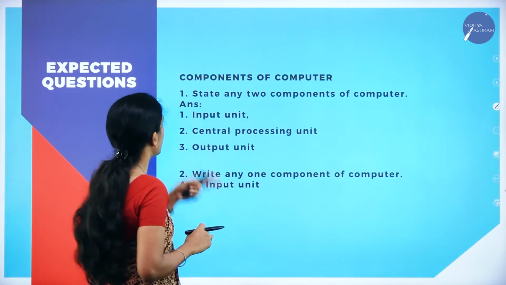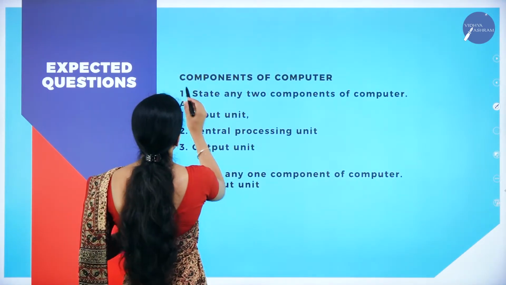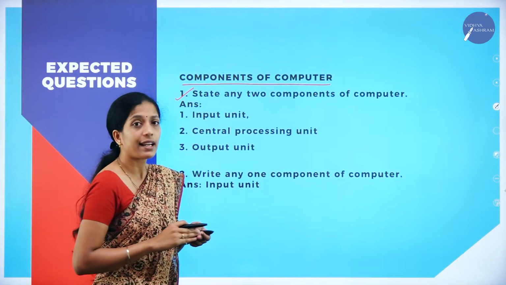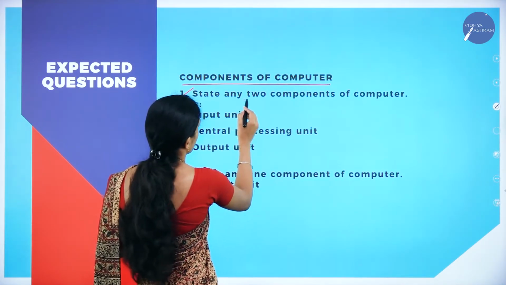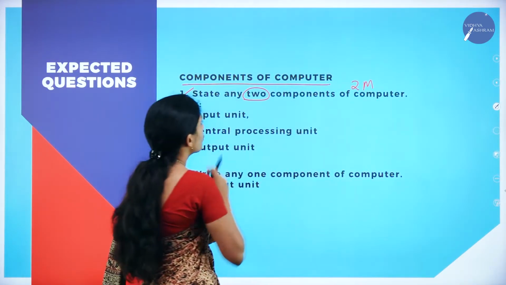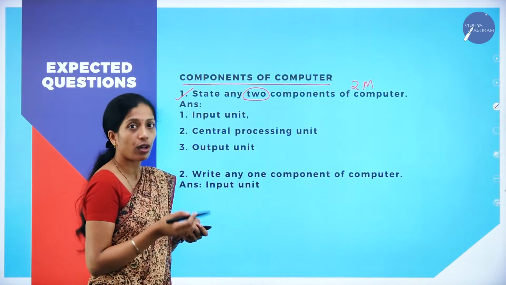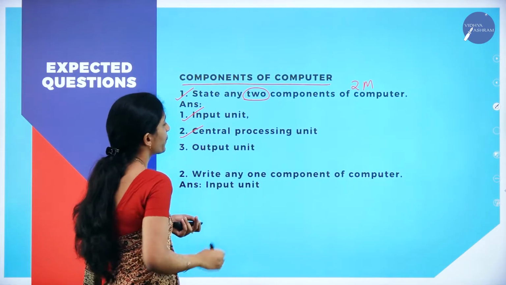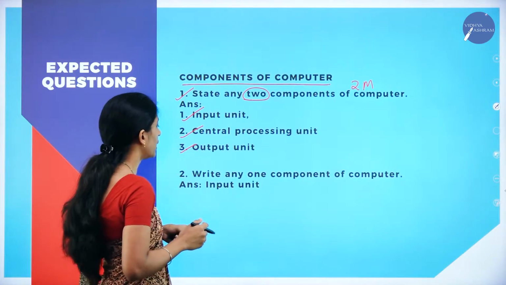Now let us see the expected questions from the topics we have discussed today. If you see the components of computer, you might get a question: state any two components of computer. This is for 2 marks because they have asked for two. Here I have given all three, and you can write any two: input unit, central processing unit as well as output unit.